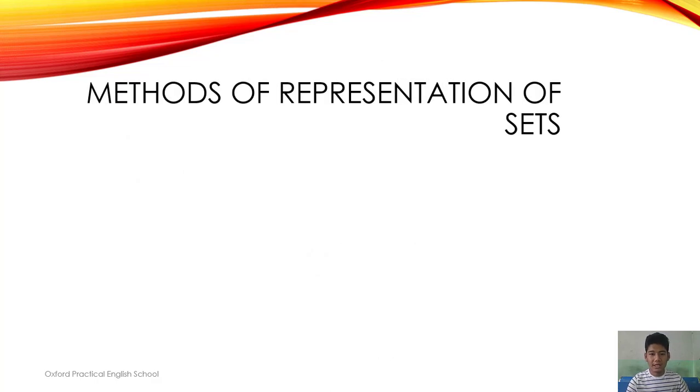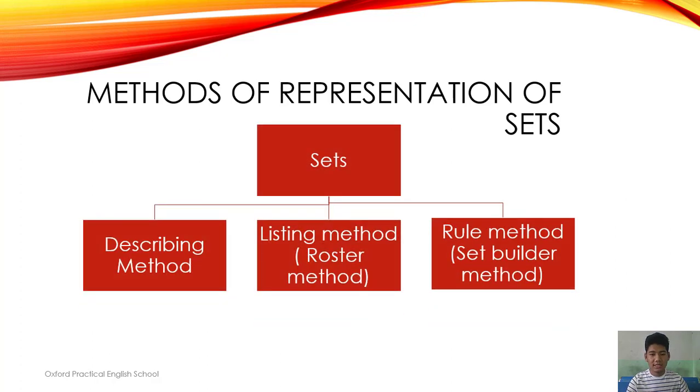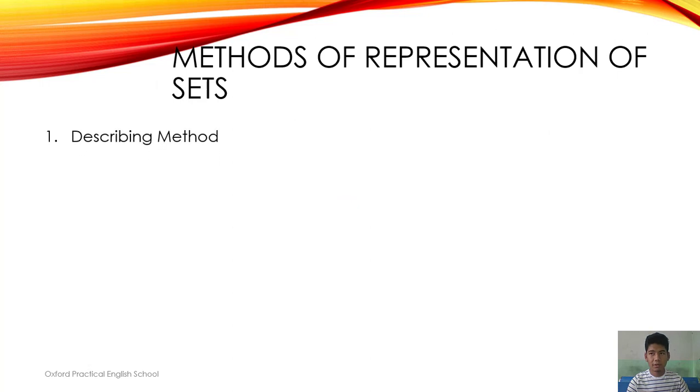So how can a set be represented? Sets are basically represented in three methods. They are describing method, listing method or roster method, and rule method or set builder method. Describing method.